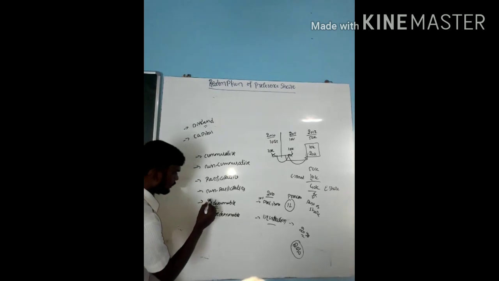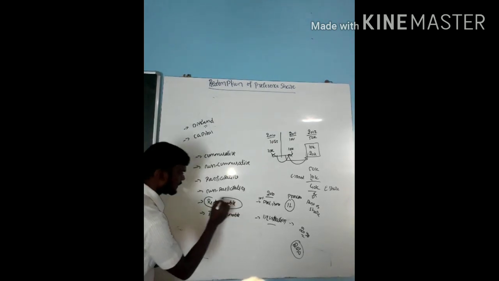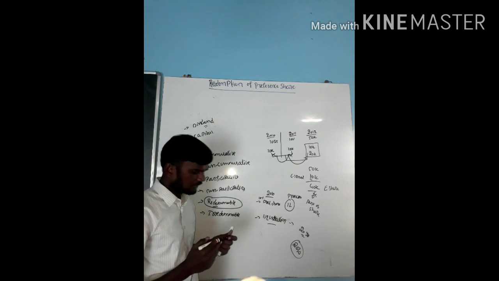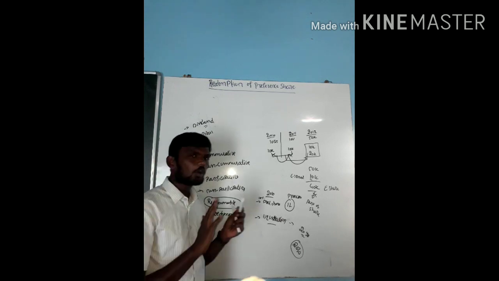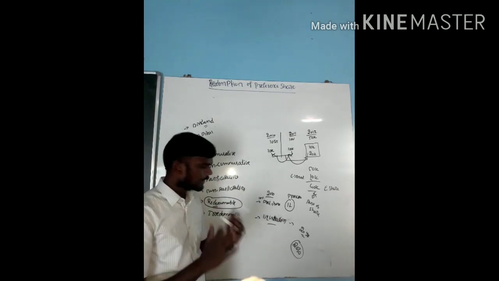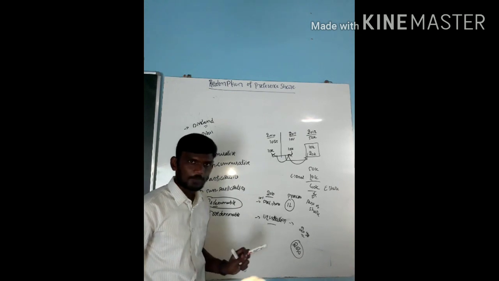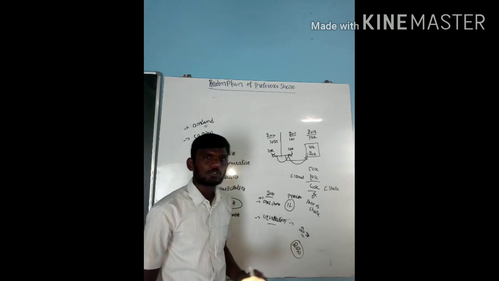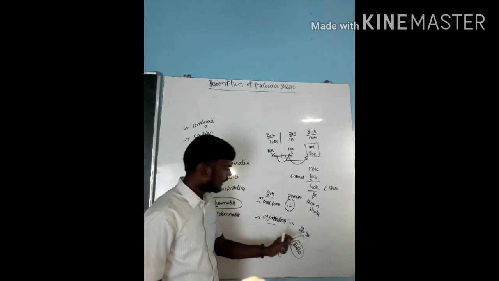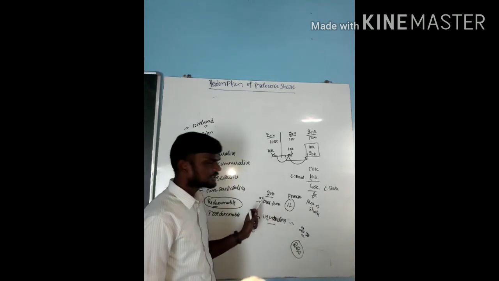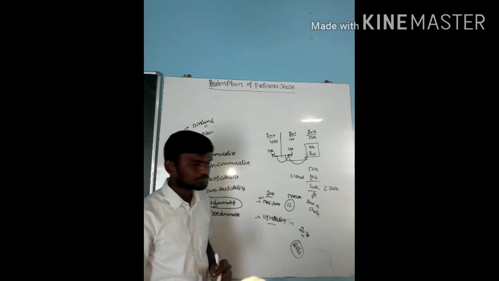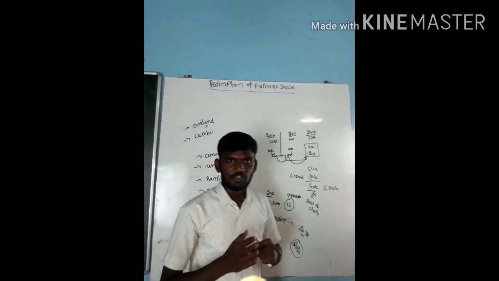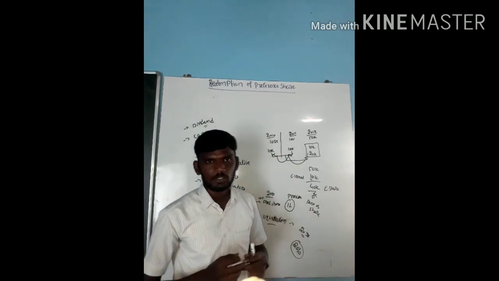But we are going to discuss only one, that is redeemable preferentials, that is redemption of preferentials. We are going to repay your amount within how many years? Within a specified period, that is before closing down of the company. How many years max to max? Max to max I can take only 20 years. Before 20 years, I need to repay your principal amount as well as your dividend amount. For this, we need to pass some journal entries and we need to prepare a new balance sheet.